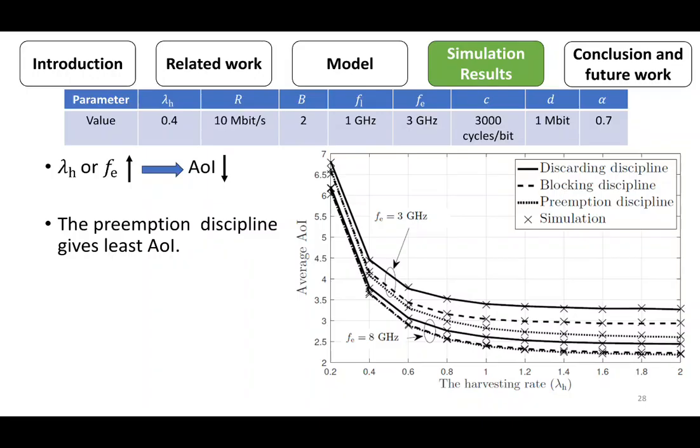This is because the new arriving packet, which carries new information, has the same service time distribution as the preempted one. We can also notice that the discarding discipline gives the highest edge of information, because this discipline wastes energy and processing time in processing the discarded packet. Additionally, processing a new packet in the local server takes more time because the service time of the local server is greater than the service time of the mix server. Moreover, this figure shows that the simulation and analytical results are very close to each other.